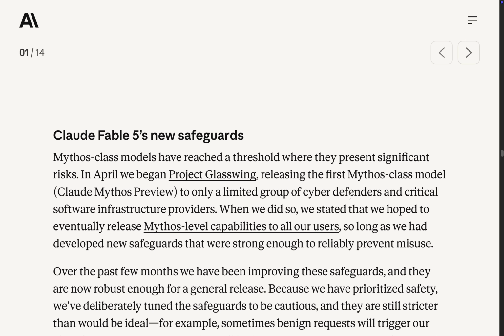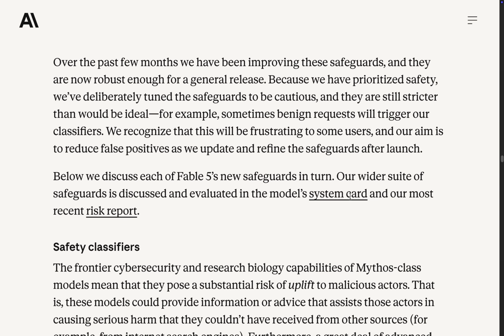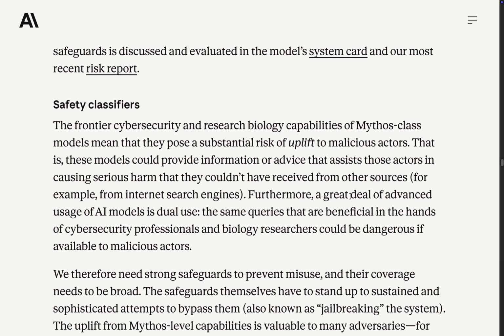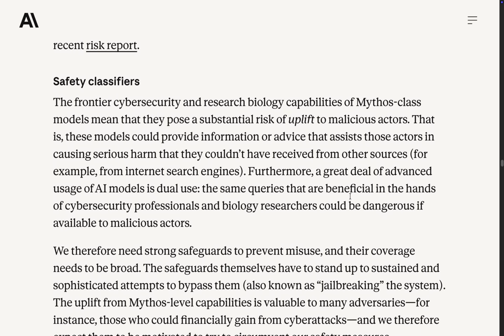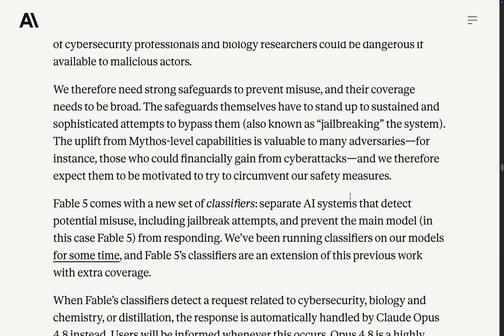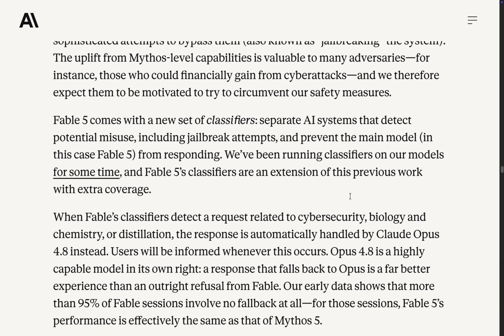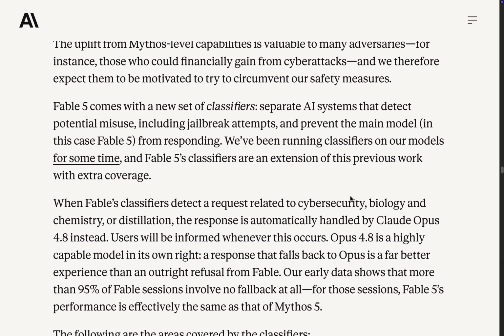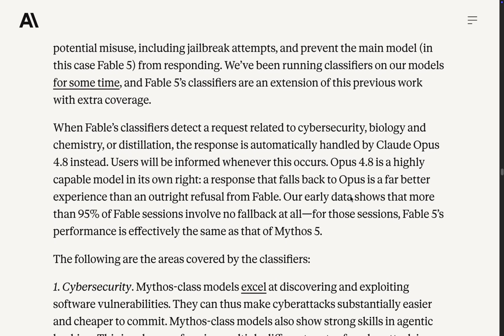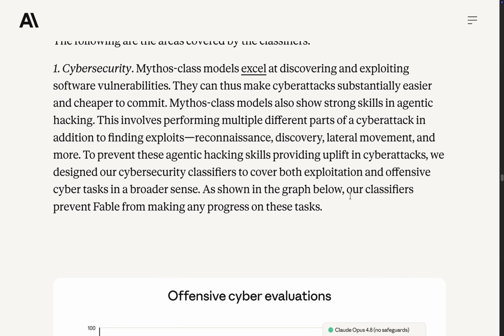Those numbers explain the release structure. Fable 5 is public because it has safeguards. Mythos 5 is restricted because the same class of capability without those safeguards can be extremely powerful in cyber work. For Fable 5, the safeguards cover cybersecurity, biology and chemistry, and distillation. If a request triggers those classifiers, the response can be handled by Claude Opus 4.8 instead.